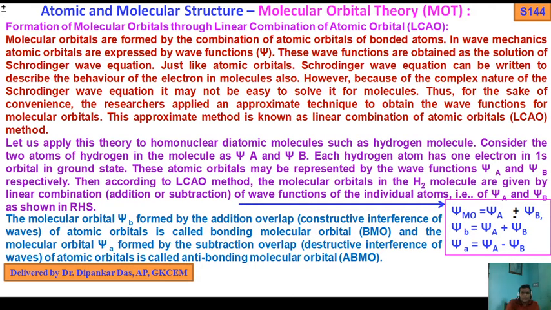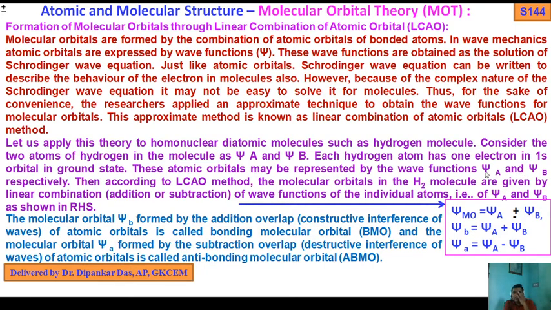Each hydrogen atom has one electron in the 1s orbital in the ground state. These atomic orbitals may be represented by the wave functions psi A and psi B respectively.